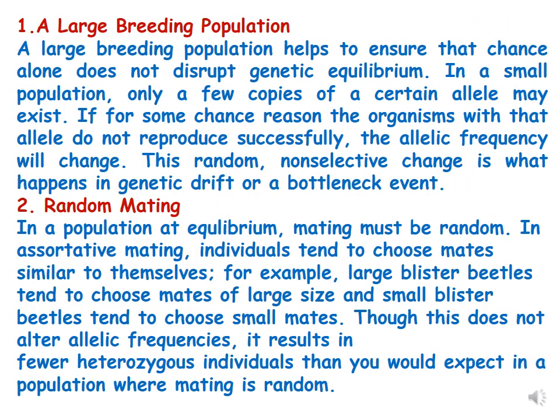So the first parameter, which is a large breeding population, helps to ensure that chance alone does not disrupt genetic equilibrium. What does that mean? It means that if a population is small, then only a few copies of a gene or a certain allele may exist. If for some chance or reason the organisms with that allele do not reproduce successfully, then the allelic frequency will change. And this random, non-selective change is what happens in genetic drift or the bottleneck effect.